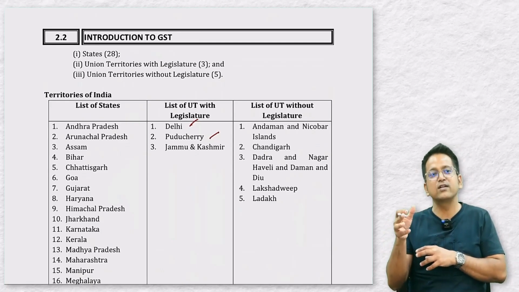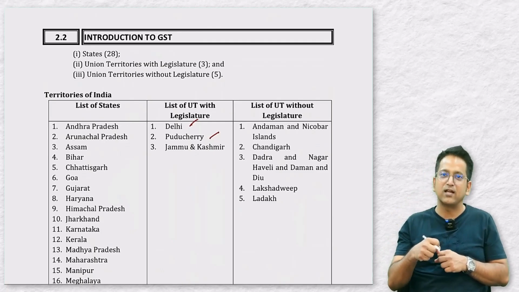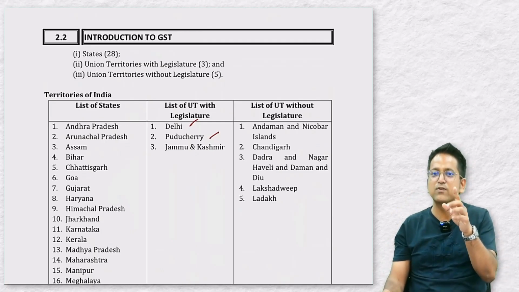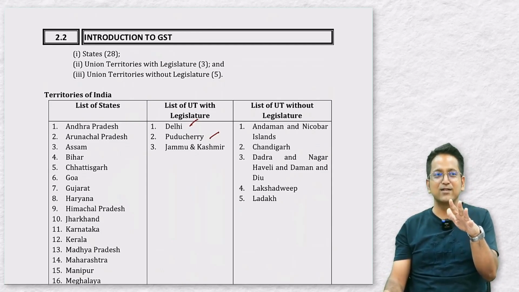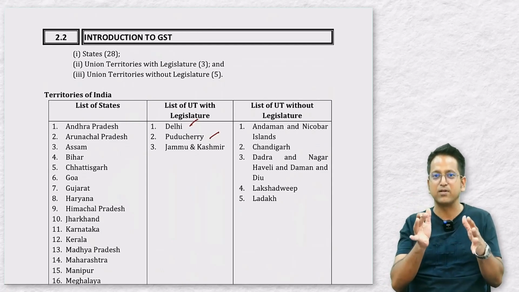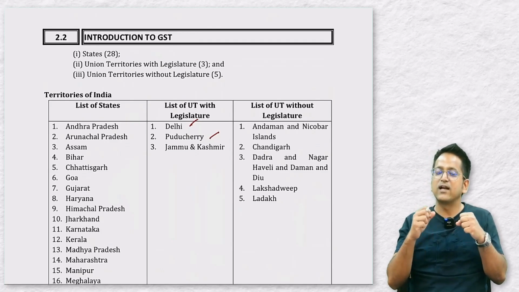Ladakh is such a union territory that will be directly administered by the central government. And actually all the dispute used to take place in Ladakh. This particular action can be seen as a highly intelligent maneuver by the government. First, what they did with Ladakh, they made it a union territory instead of a state. Okay, so its controlling power went to the central government. Now, Jammu and Kashmir has been established with its own legislative body because the government can't make so many decisions all of a sudden, right? So, it is with a legislature. And Ladakh, where there were a lot of disputes and problems, was brought under government control and it is without legislature now.